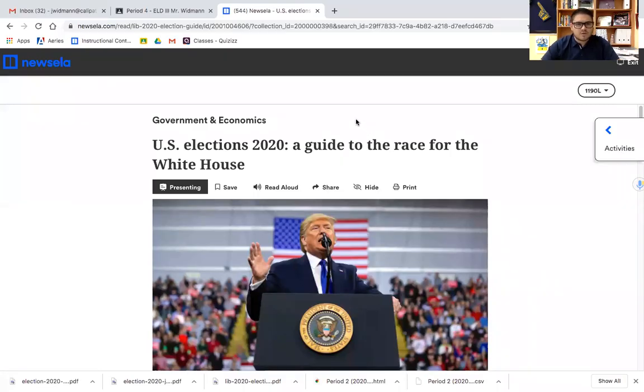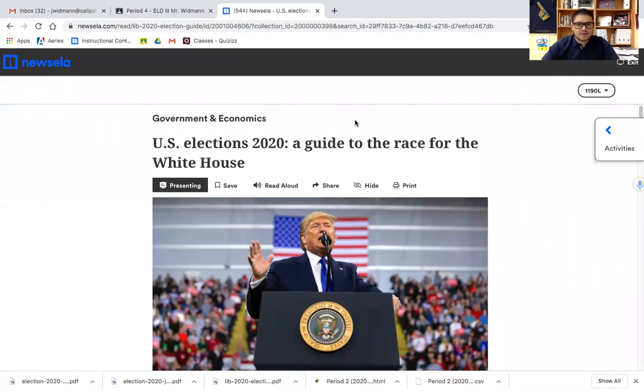Today we're going to go ahead and read the article U.S. Elections 2020, A Guide to the Race for the White House.